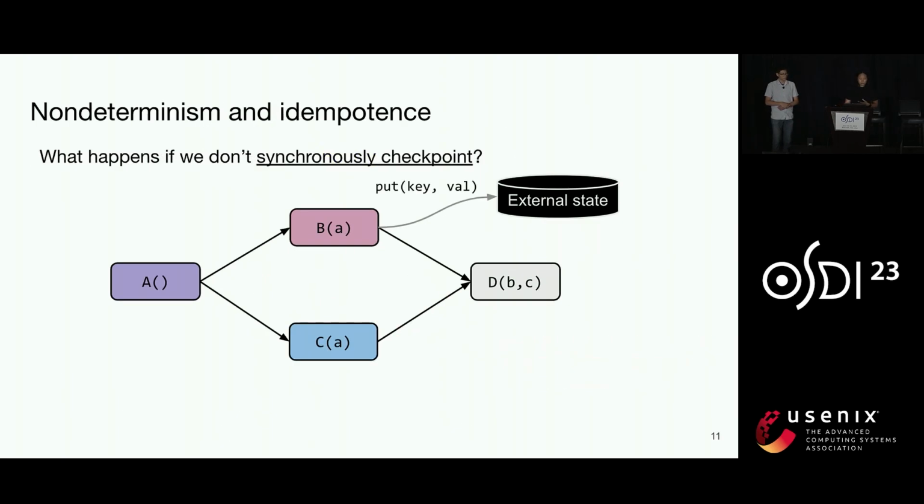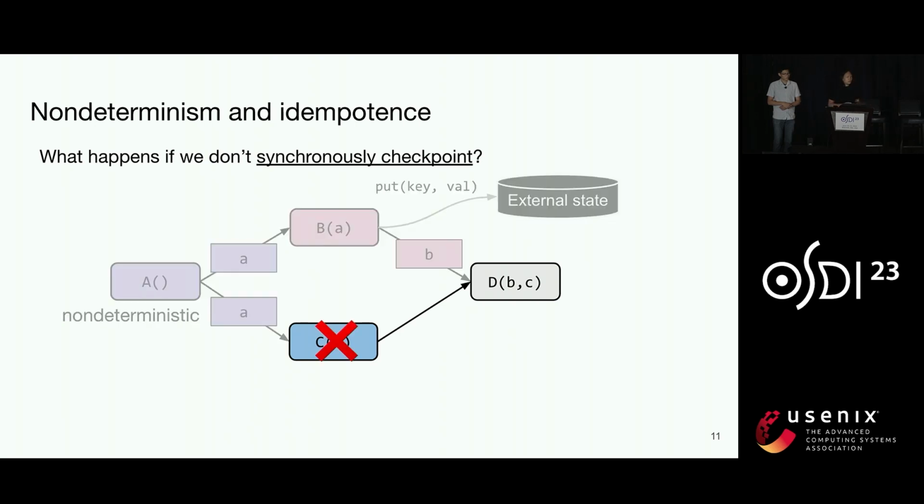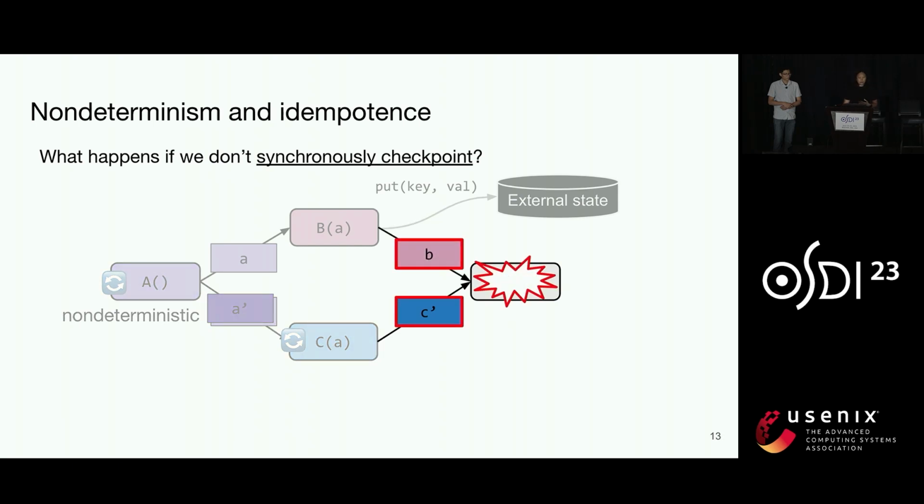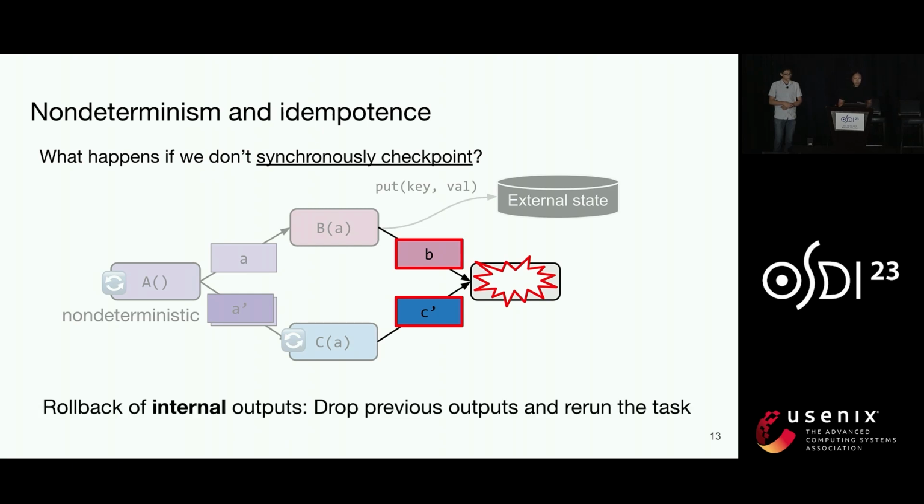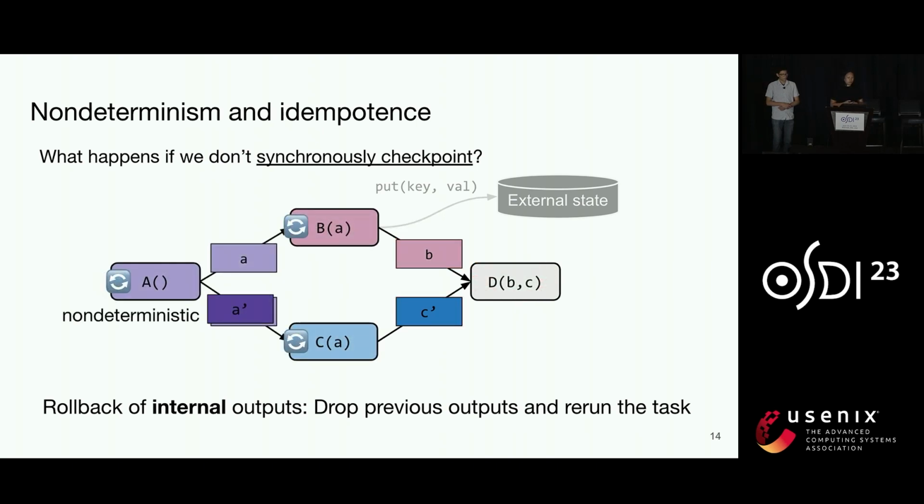So if we don't synchronously checkpoint, let's suppose here that A is non-deterministic and B completes, but then C fails. So if we don't have a checkpoint for A's output, then we have to go back and retry both A and C, like this. But of course, this is going to conflict with B's previous output. And here, the good thing is that since this output is internal, we can roll it back just by dropping the previous value for B and rerunning B along with A, like this.